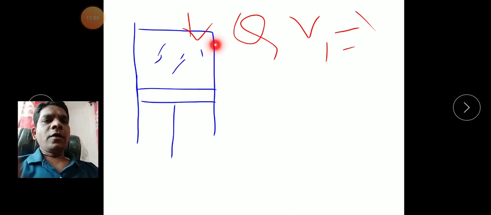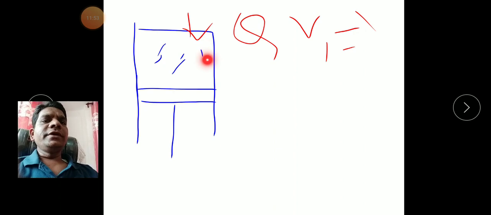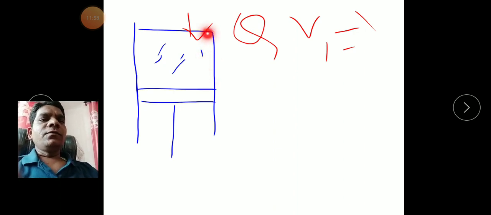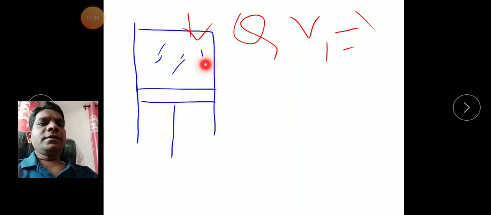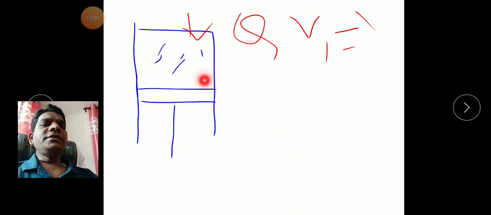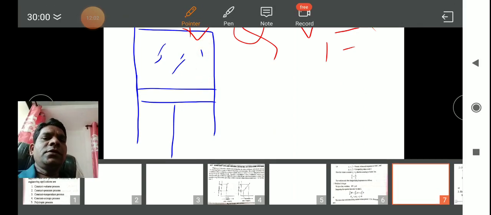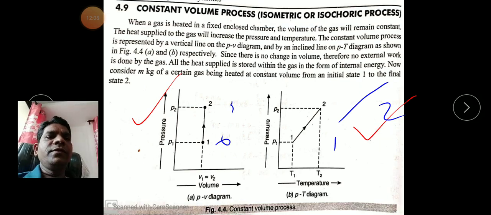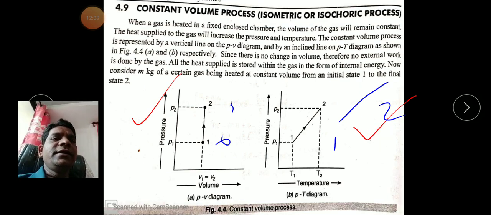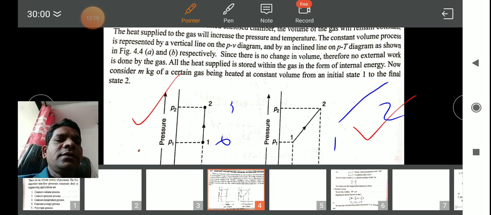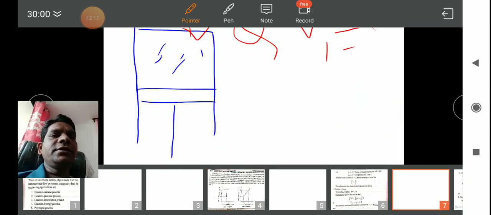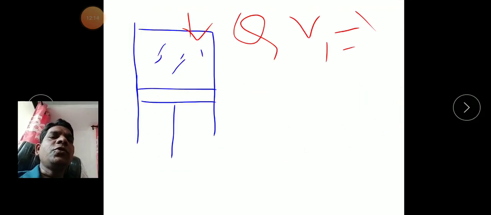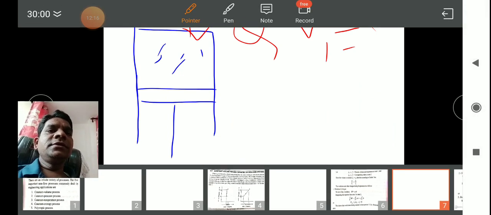Whenever the boundary changes, that is when we get work; there is work transfer. But in a constant volume process there is no change of volume, the volume is constant. V1 is equal to V2, so there is no work done. The value of the work done is 0.